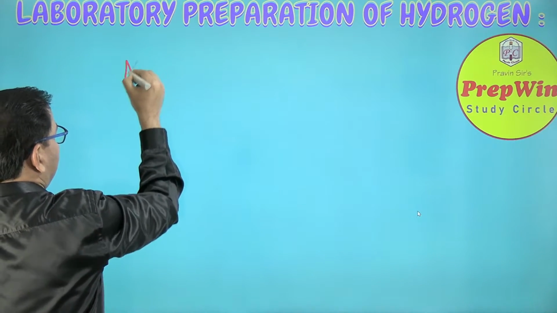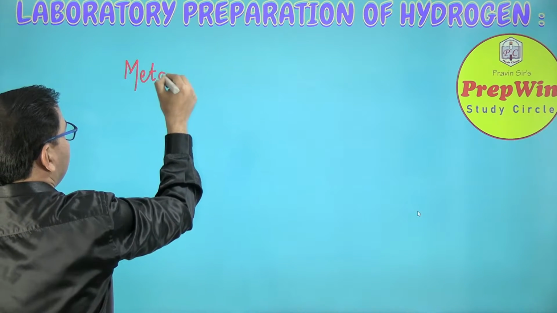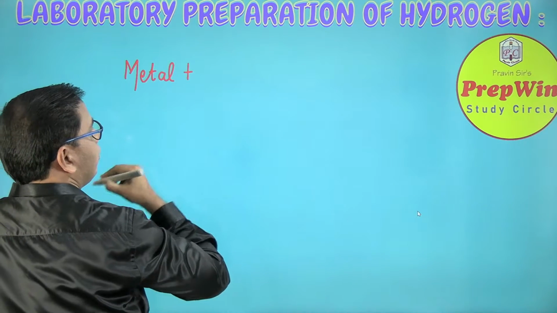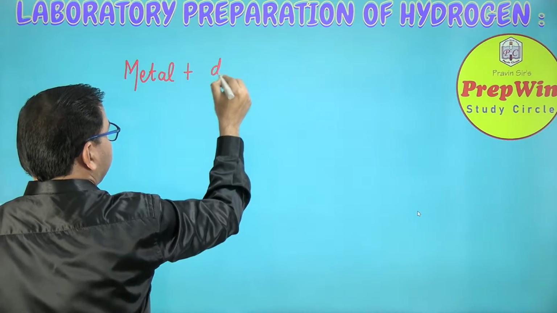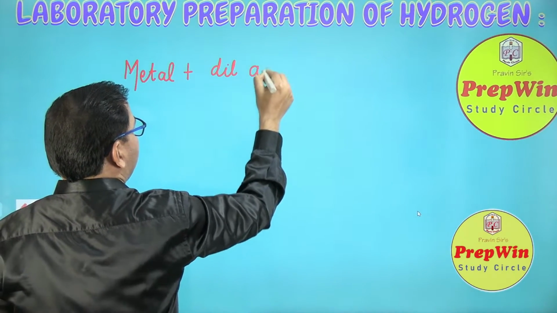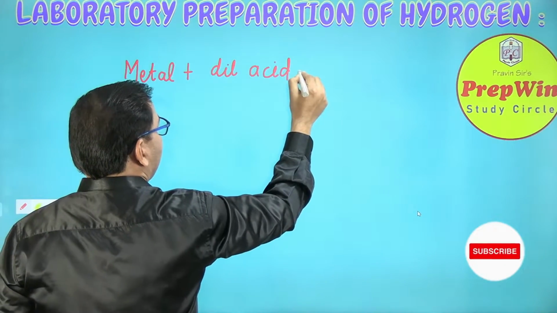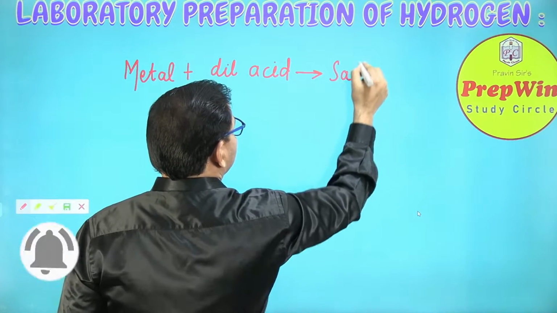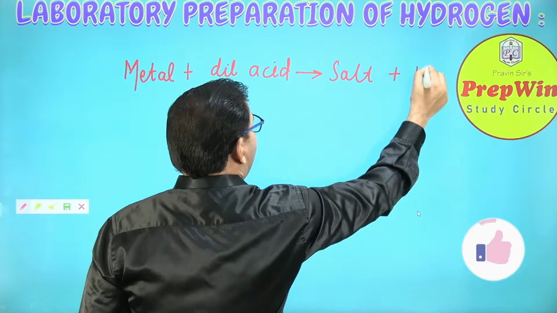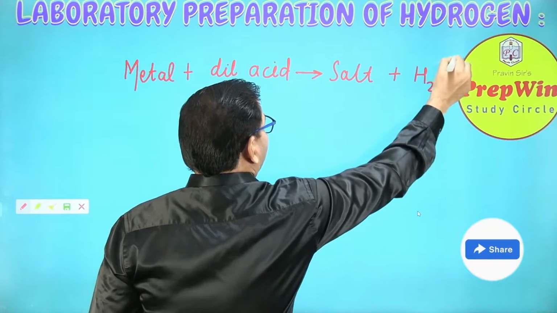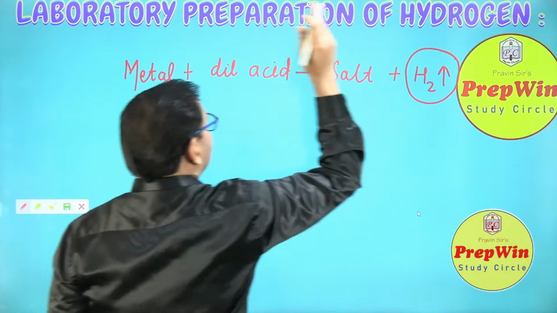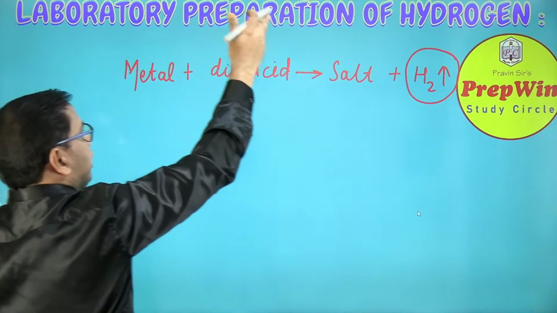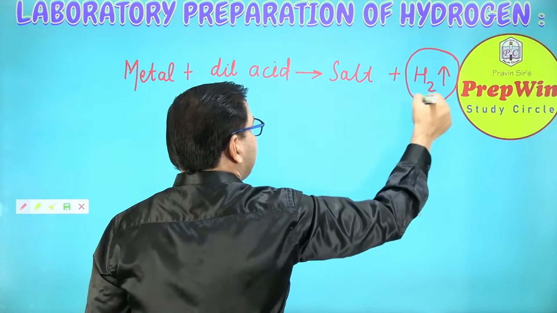Here we use metal. We can use any metal, and that metal will react with dilute acid. Remember, only dilute acid, not the concentrated one. And what you get is a salt plus hydrogen gas. And what our aim is to understand the laboratory preparation of a hydrogen gas.